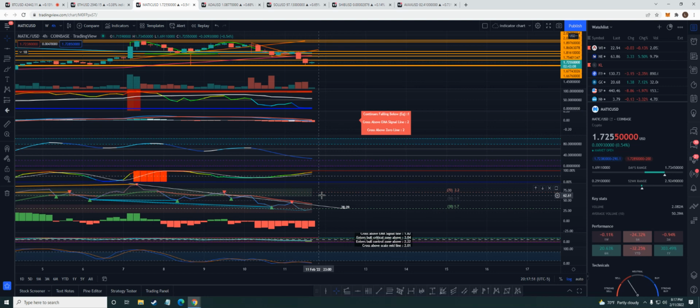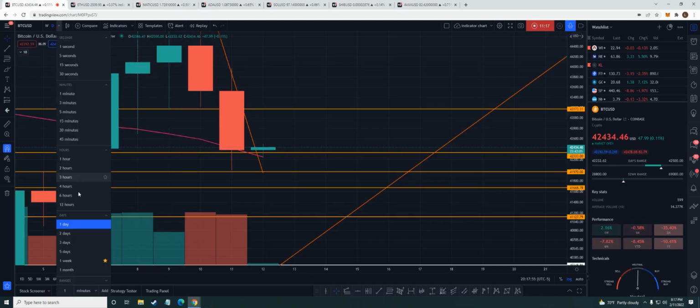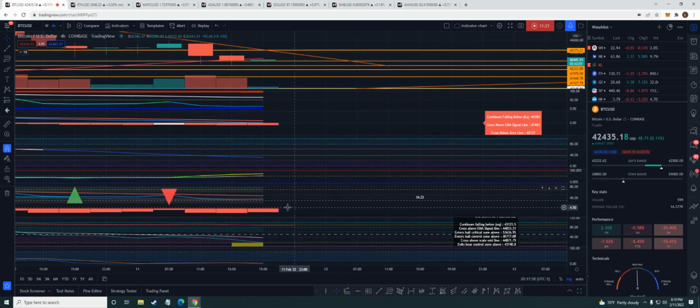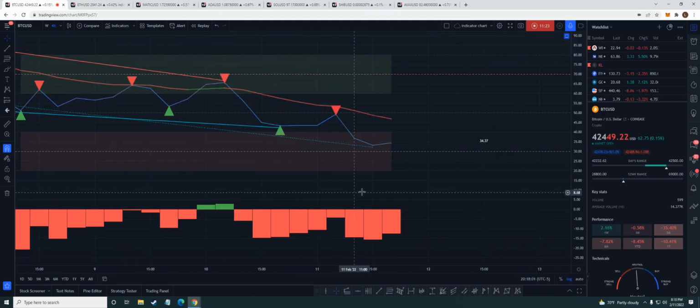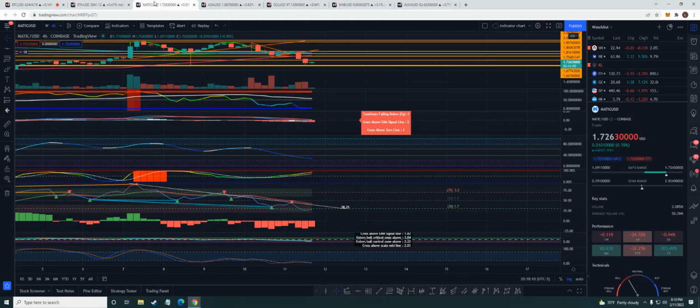See, this is where it gets a little confusing because let's go to Bitcoin real quick, 4 hour. I want to go back to that real quick. Yeah, see, now we're getting some hidden divergence. So on the 4 hour short term charts, we're seeing some moves.